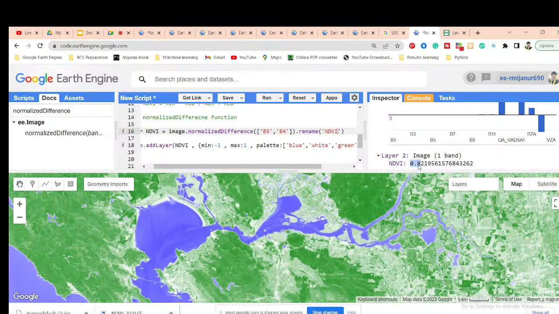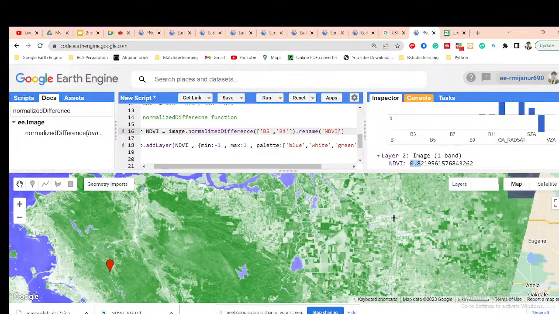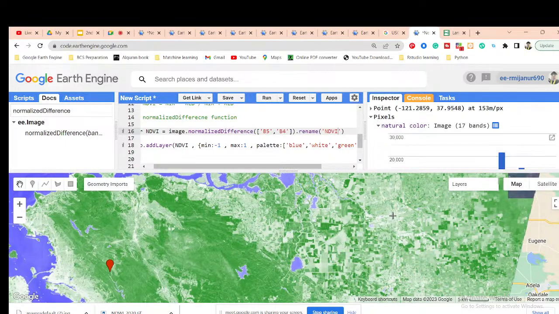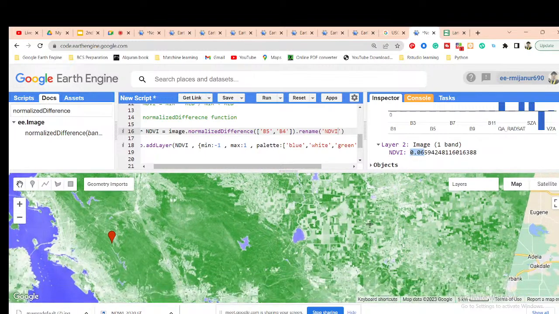So densely vegetated areas are represented by highly positive values. Further, this white type of pixel shows a very low positive value, you can see 0.06, very low. So it can be barren land or built-up area.